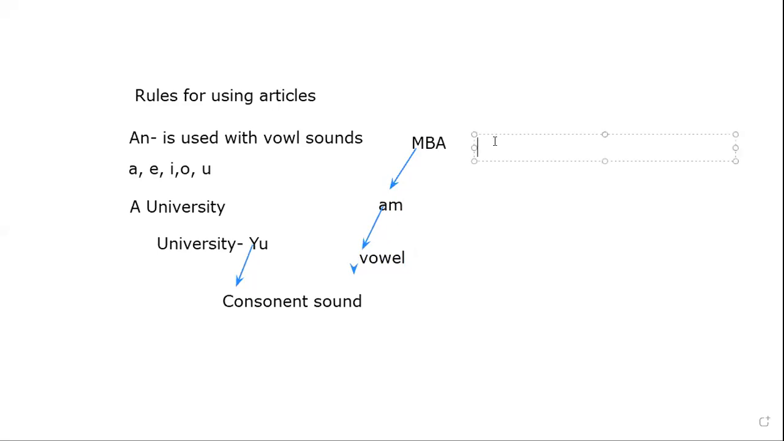You have understood. Now tell me, in front of NGO, what will you use? An NGO or a NGO? Tell me the sound of N. Ma'am, an. Very good. The sound of NGO starts with N, which is pronounced En, a vowel sound. So we will write this is an NGO. This is again a vowel sound. Now understood, bache, how to use an in front of vowel sounds?